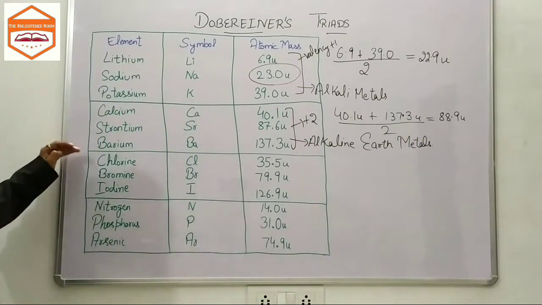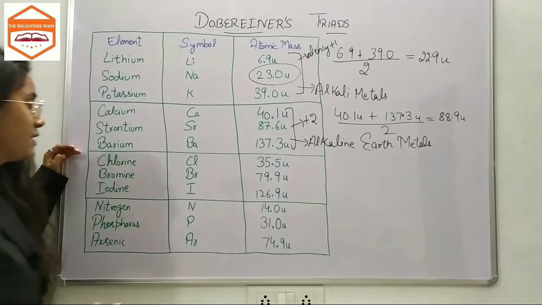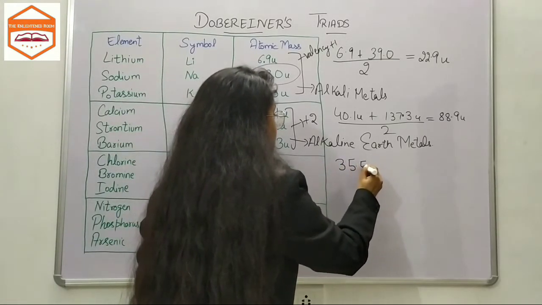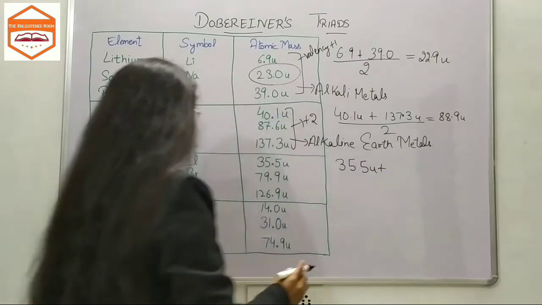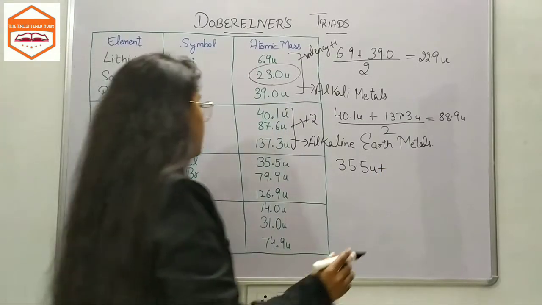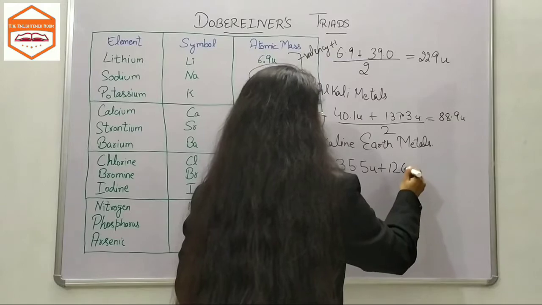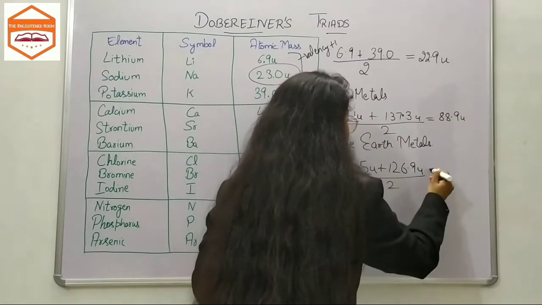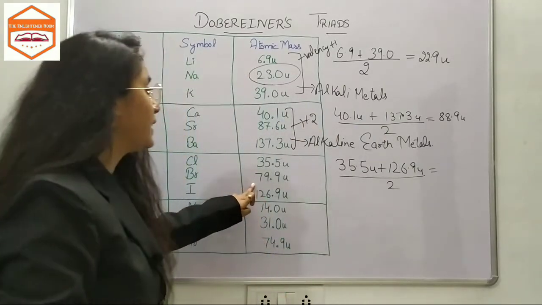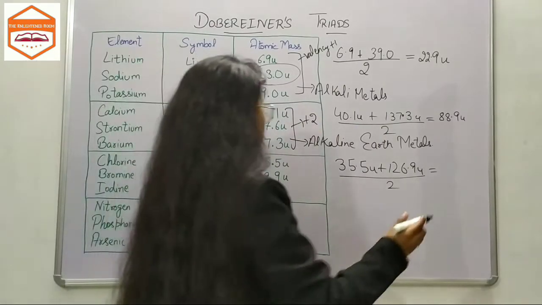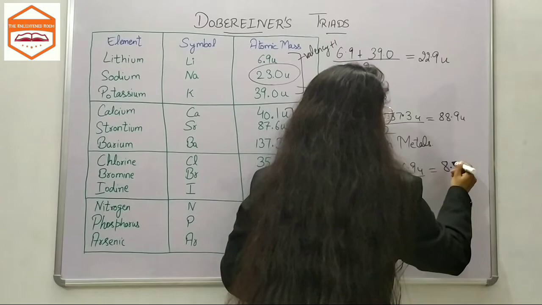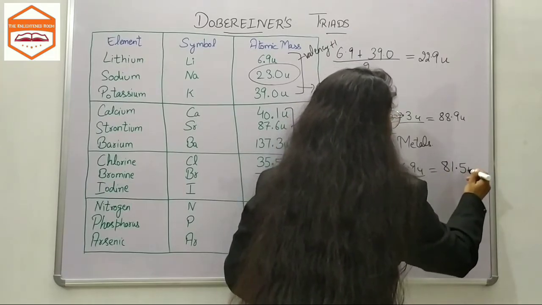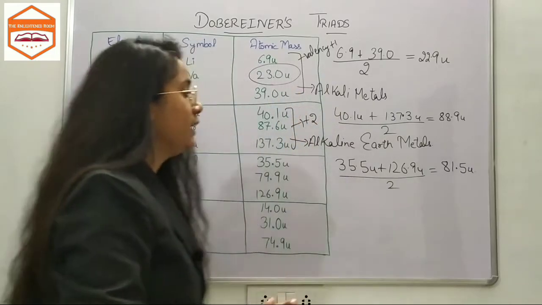Now let's move on to these 3 elements. The first element is chlorine, whose atomic mass is 35.5 atomic mass units, and then we have iodine, whose atomic mass is 126.9 atomic mass units. We take the average of these 2 atomic masses and get nearly 81.5 atomic mass units.